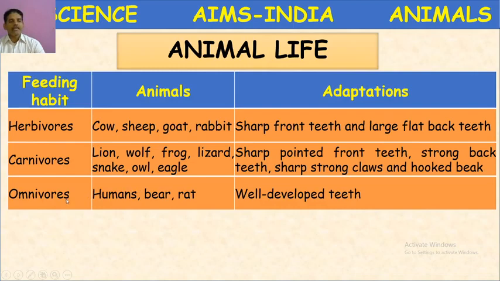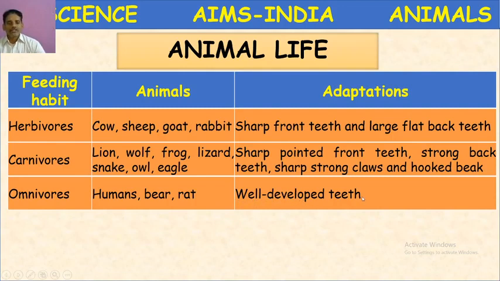Next, omnivores. Omnivores means the animals which feed on both plant and animal products, both plants and flesh of other animals. So they are called omnivores. Examples: human beings also come under this category. Human beings, bear, rat, crow, ants, like that. So many examples are there.